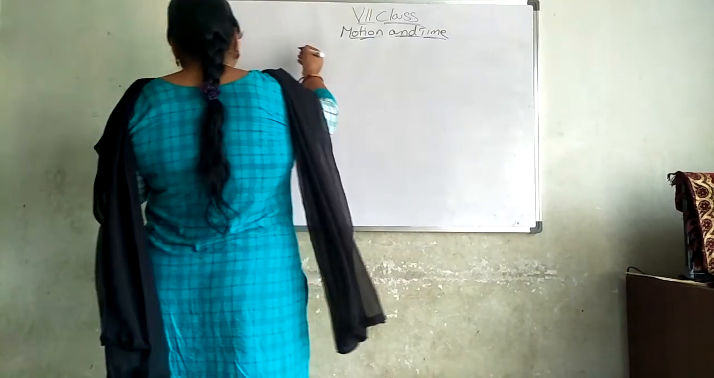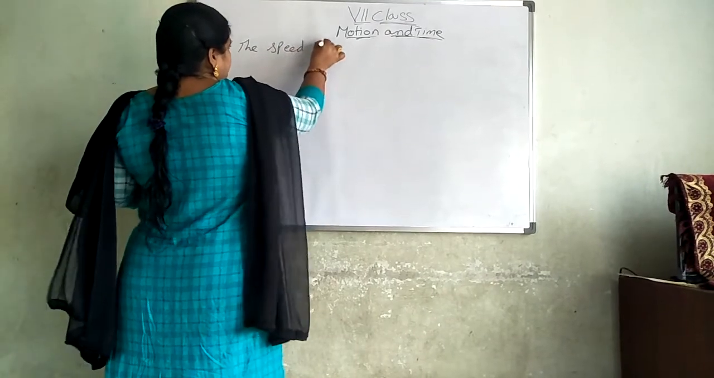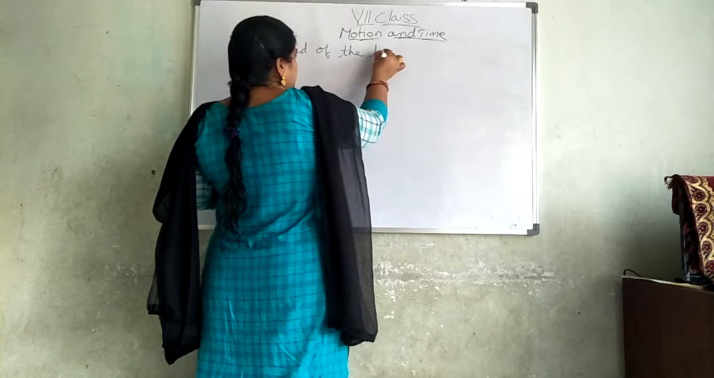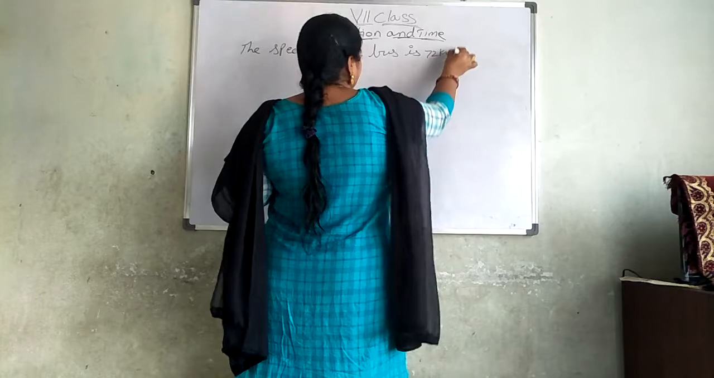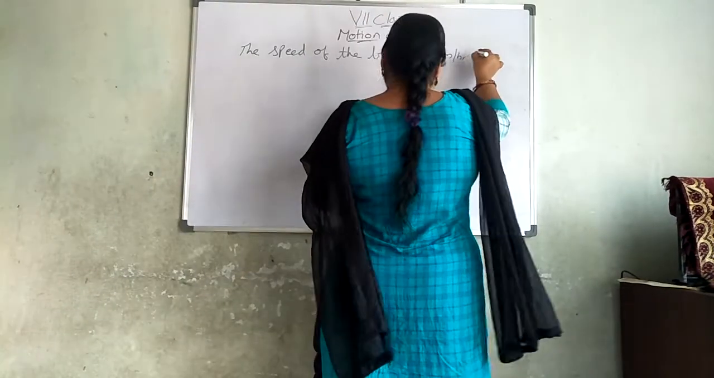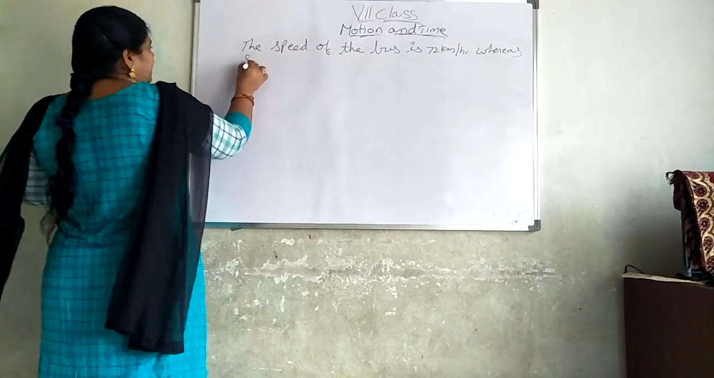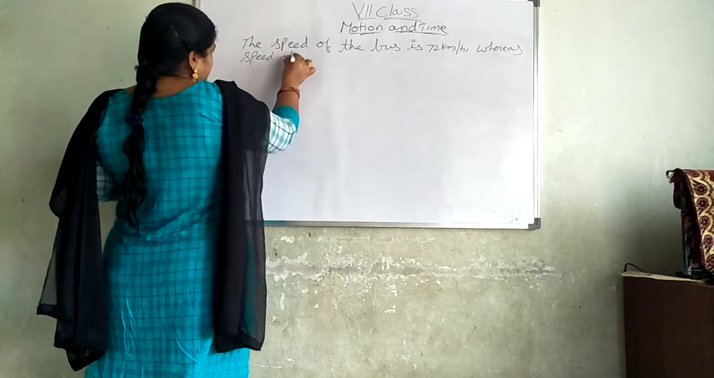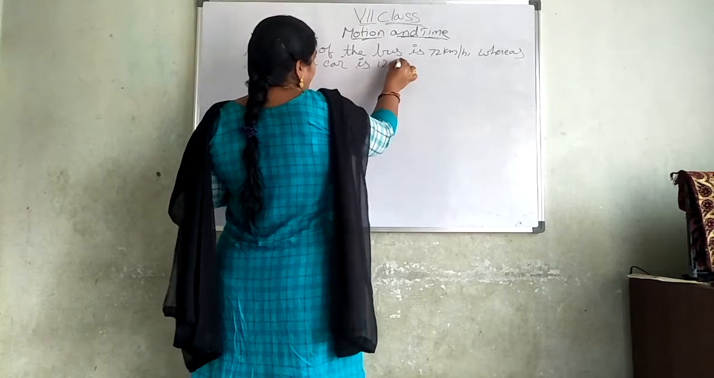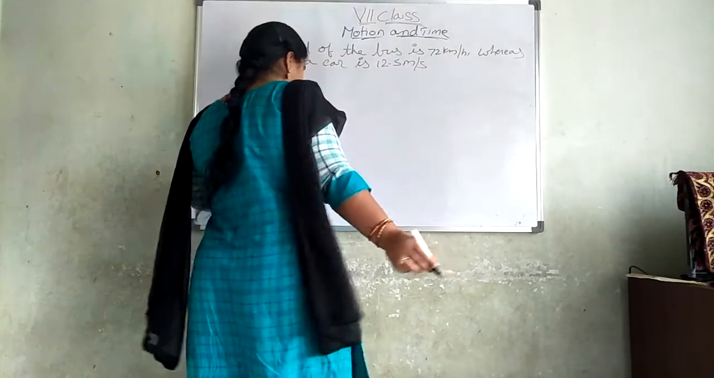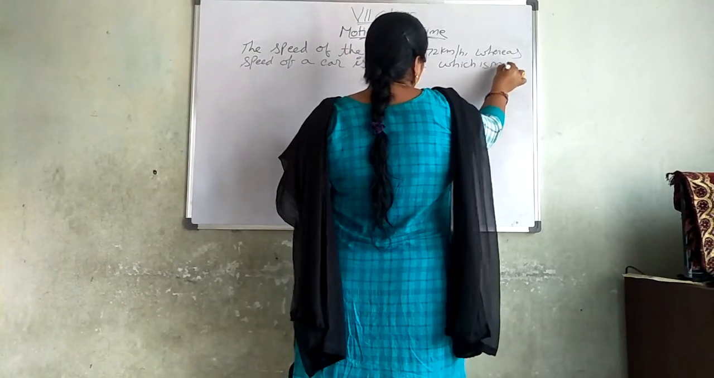The next problem is: the speed of the bus is 72 kilometers per hour, whereas the speed of a car is 12.5 meters per second. Which is moving faster?